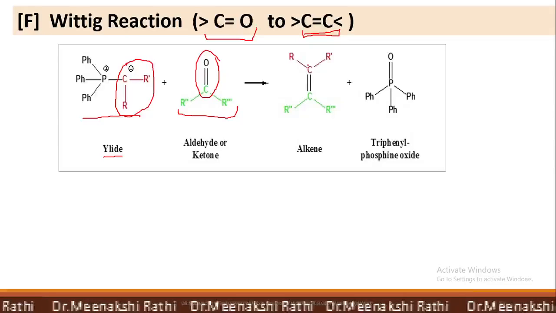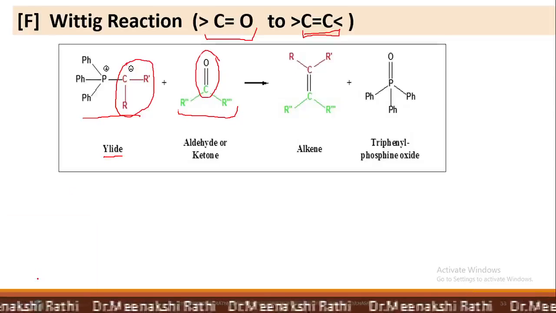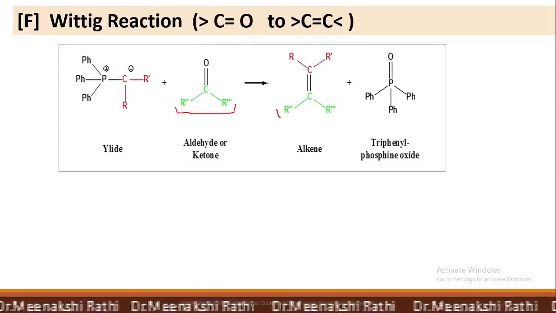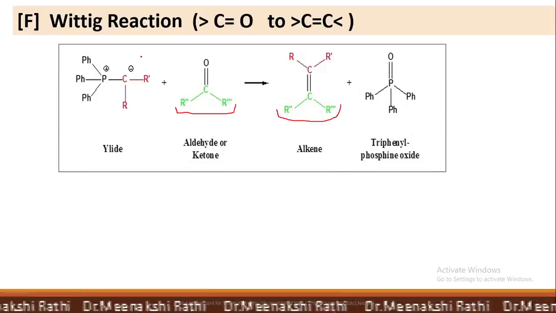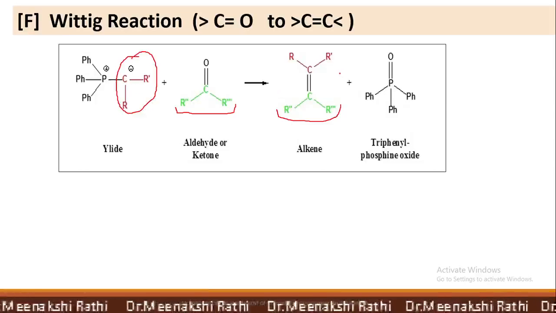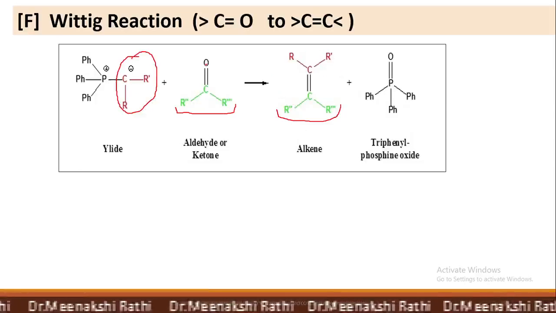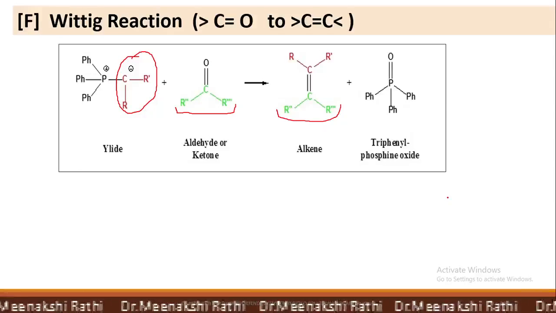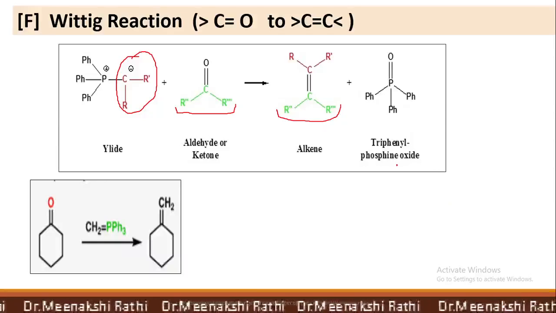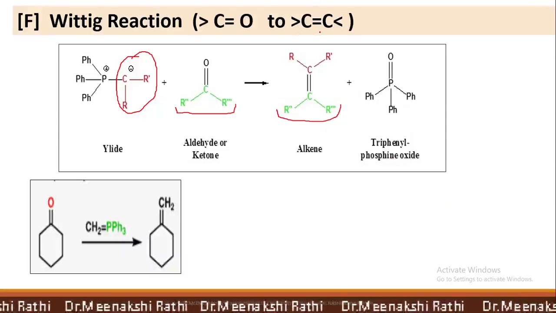So there is a formation of carbon double bond carbon. The carbonyl carbon is shown in green, while the ylide carbon is shown in red. So these two carbons are attached and there is a formation of alkene, while this oxygen is shifted towards the phosphorus.